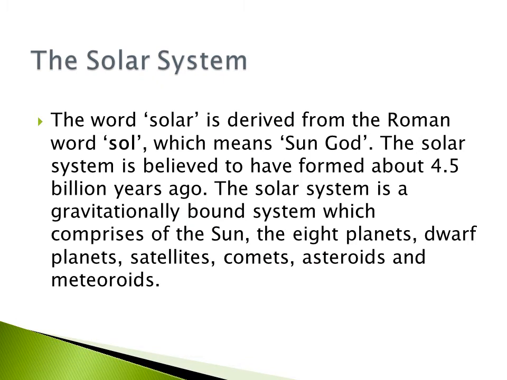The word solar system is derived from the Roman word sol, which means sun god. The solar system is believed to have formed about 4.5 billion years ago. The solar system is a gravitationally bound system which comprises of the sun, the 8 planets, dwarf planets, satellites, comets, asteroids and meteoroids.